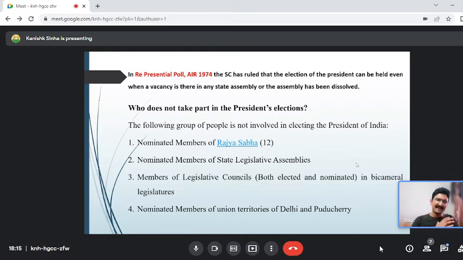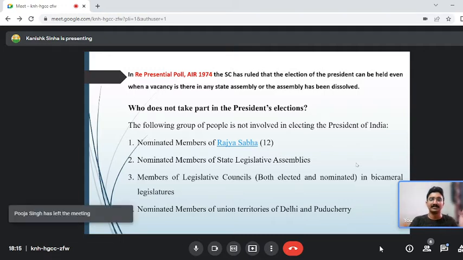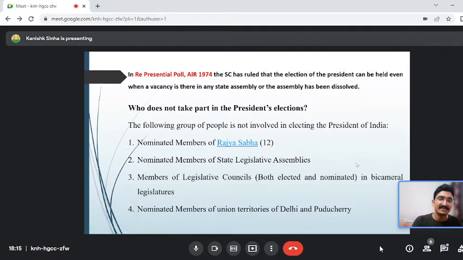The Supreme Court, after a series of judgments, this is not a direct judgment. Re Presidential Poll is the last judgment, so you don't have to remember all the judgments. When you are in your law school, you will be considering all the other judgments. The Supreme Court in the last judgment of Re Presidential Poll held that even if there is a vacancy in the state assembly or even if the assembly is dissolved, that is not a point of view. The election of the president will be held as it is.